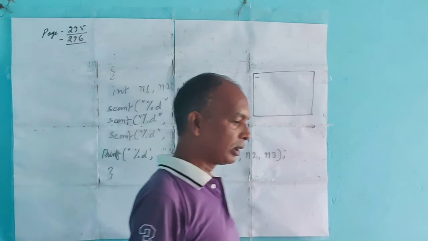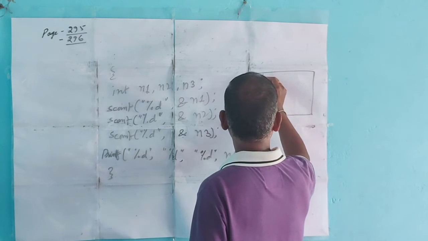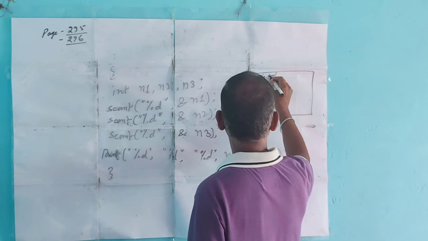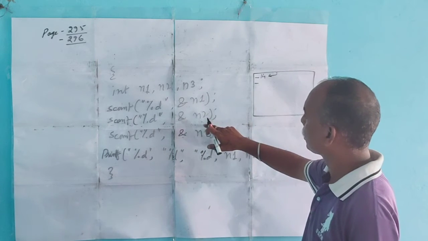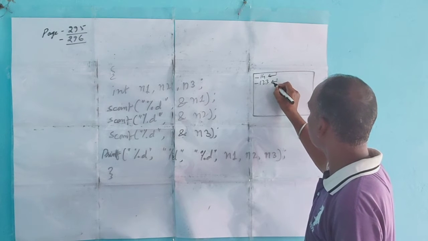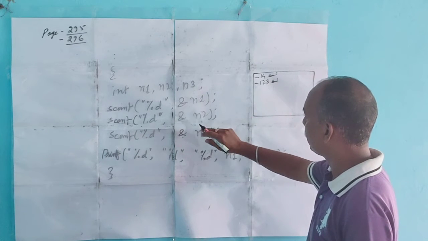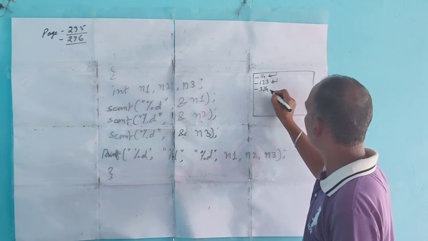In the book, the value given is 14. We write 14 and press enter. Second, again, the computer asks for the value of n2. I am giving 1, 2, 3, press enter. And the computer asks for the value of n3. They give you 3, 2, 4 and press enter.